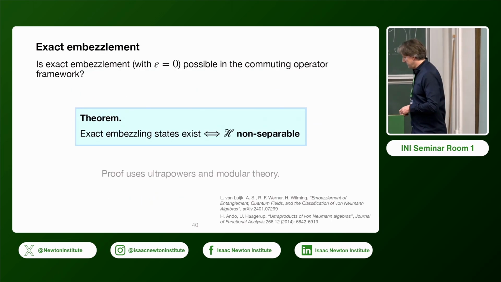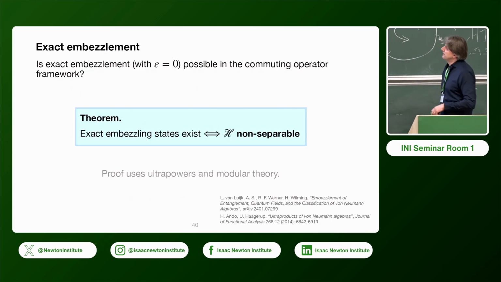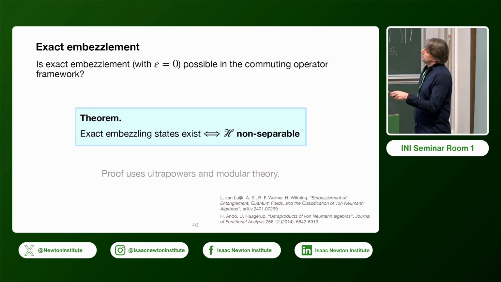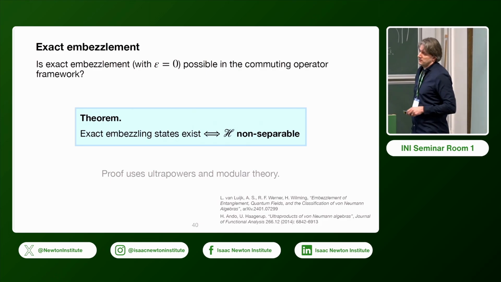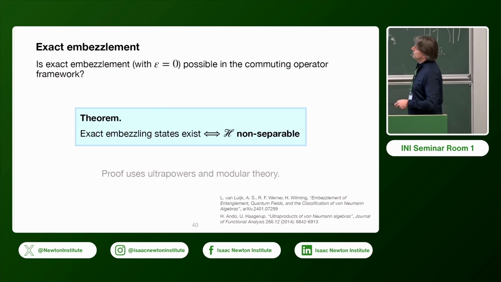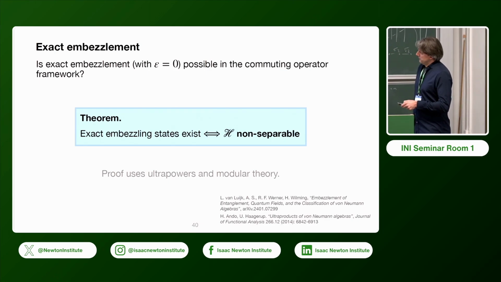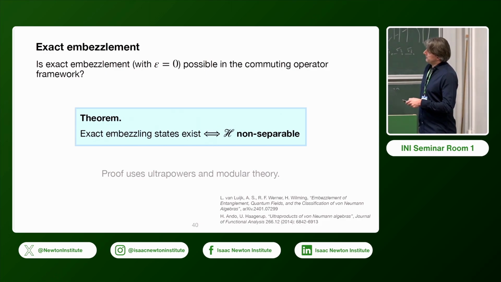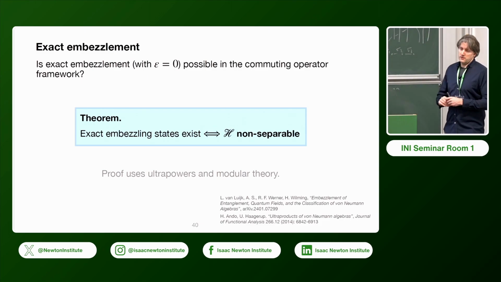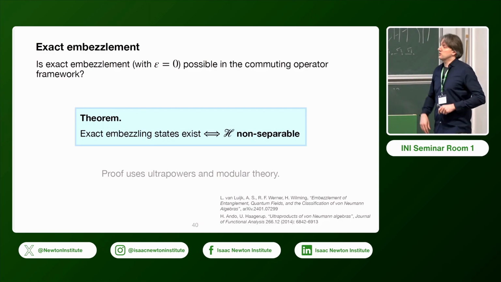And then maybe also to comment briefly on the question about exact embezzlement, in the sense where we want to set this error, epsilon, in this task of embezzling exactly to 0. Well, then it follows that in this case exact embezzling states exist if and only if this resource system is non-separable, because we're doing this in this von Neumann algebraic setting.